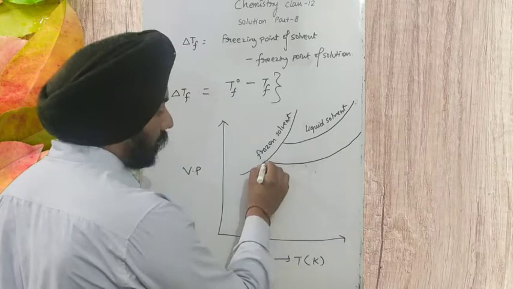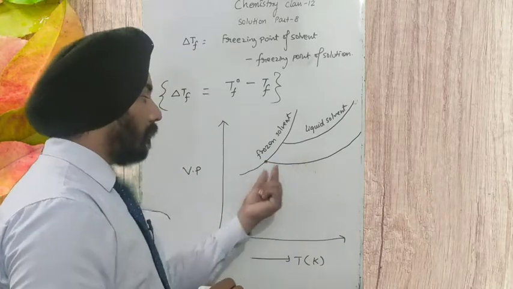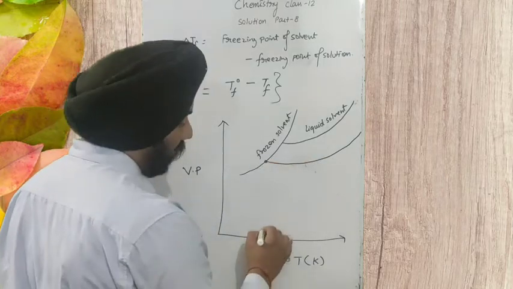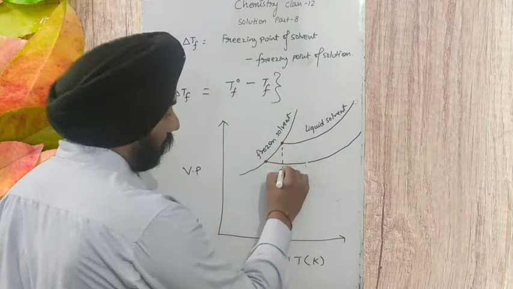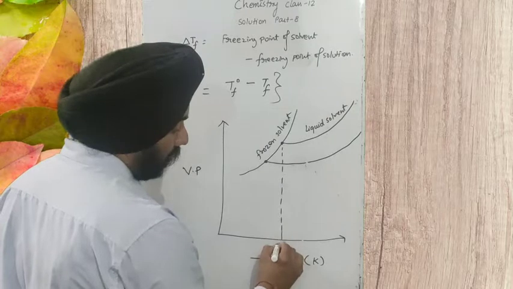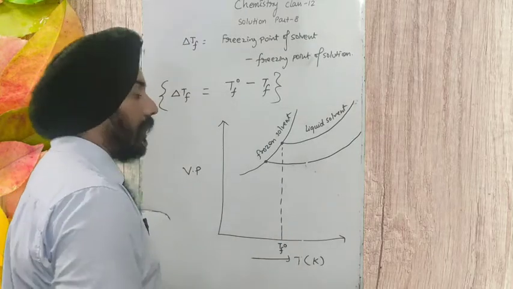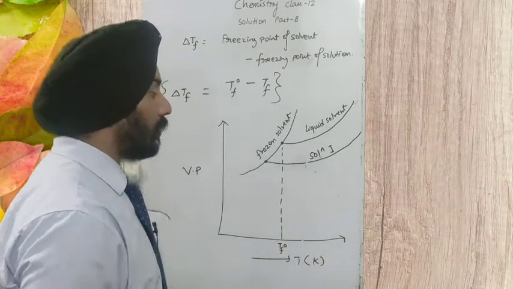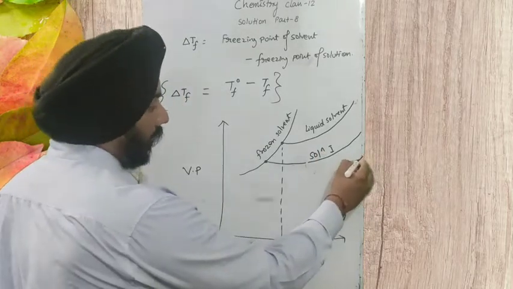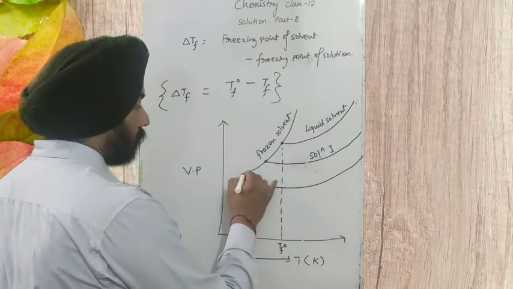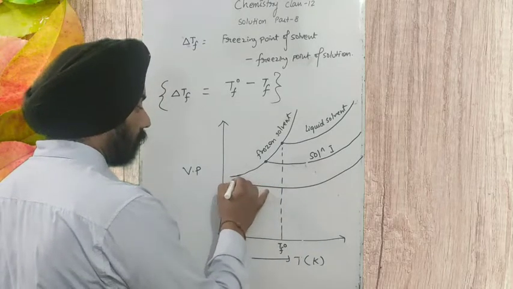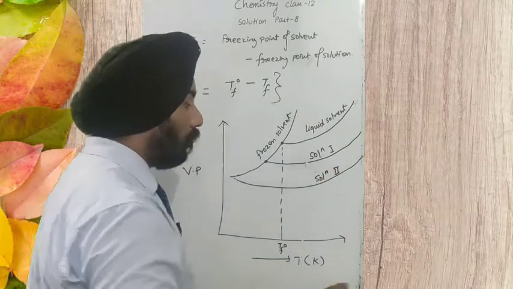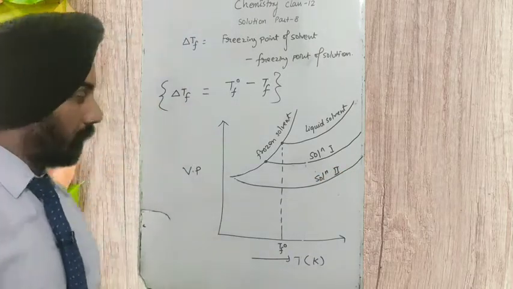Here the solution's vapor pressure becomes equal to that of the frozen solvent. This is the freezing point of the solvent, TF naught. This is solution 1 having less concentration of solute, and here we have another solution we made up, solution number 2, having more concentration of solute.